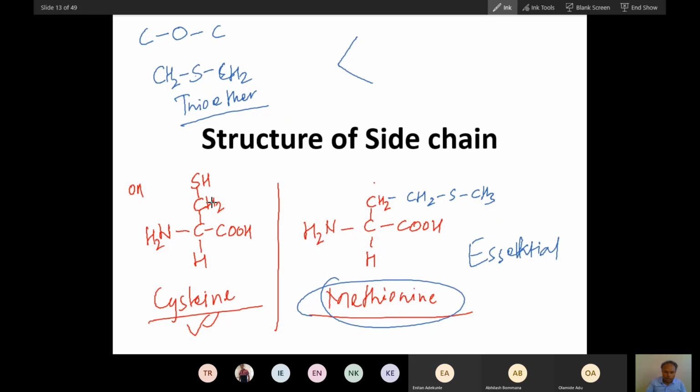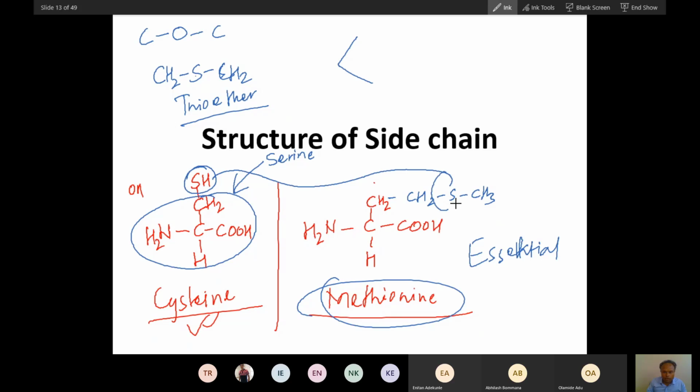Now, cysteine is synthesized from carbon. Cysteine gets carbon from this part from which amino acid? Serine, during synthesis. I can't go into detail of the synthesis, but I am telling you the gist, because you can see the structures are very similar. This structure comes from here. This sulfur goes there. So cysteine gets sulfur from methionine and this carbon from serine. So carbon plus serine plus methionine will make cysteine.